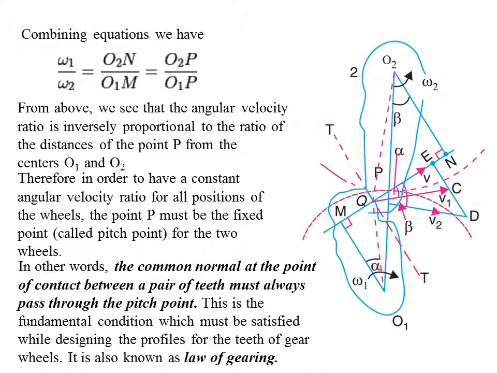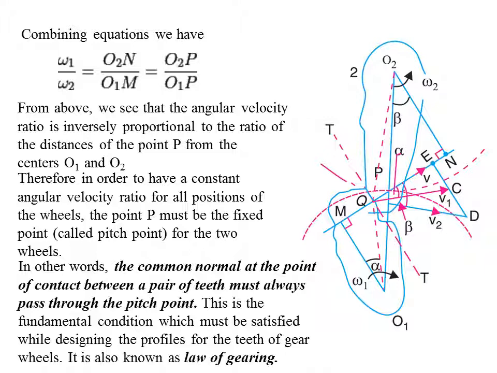So from this equation, we can see that the angular velocity ratio omega 1 by omega 2 is inversely proportional to the ratio of the distances of the point P from the centers O1 and O2. Therefore, in order to have a constant angular velocity ratio for all positions of the wheel, the point P must be fixed. That is the pitch point for the two wheels.